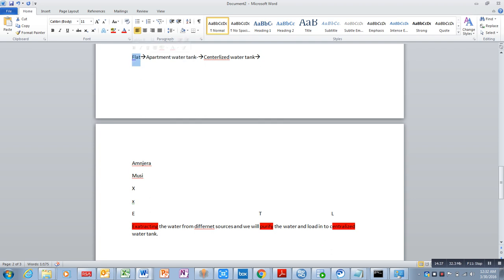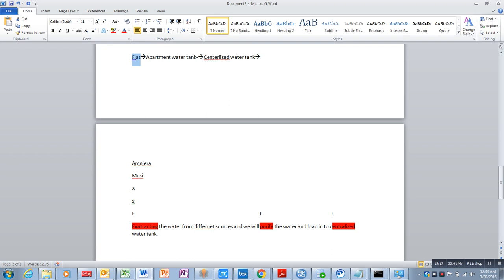Let me explain. We are extracting the water from different sources, and we will purify it. Then the water will be loaded into the centralized water tank, which is located in our street. From that centralized water tank the water comes to our apartment water tank, our exclusive water tank, which we can say is the data mart. From there it comes to our individual flats.